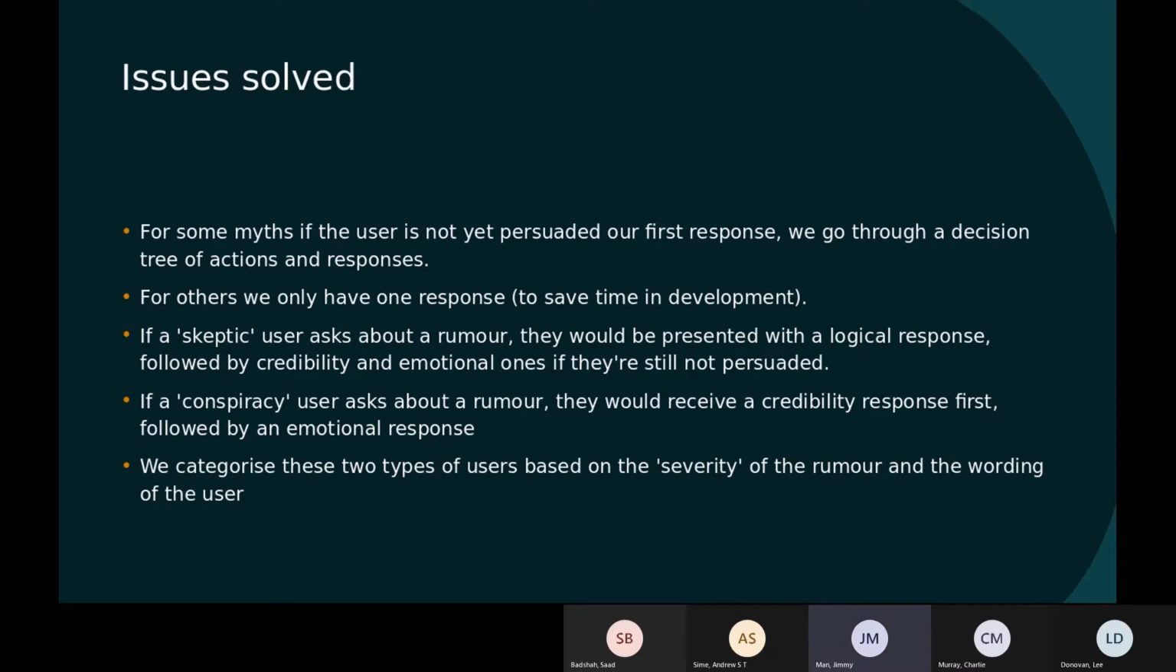So for some of the myths, we go through a decision tree of responses where we check if the user is persuaded after each response. Our approach is to give the skeptic user a logical, then a credibility, and then an emotional response. For the conspiracy user, we give them the credibility response followed by an emotional one. These users are sorted based on the severity of the rumor and the wording of their input. We've only done this for a select number of myths just to save time.